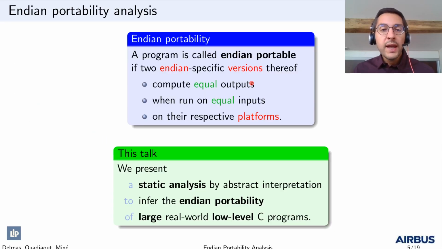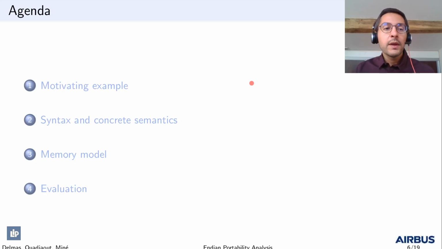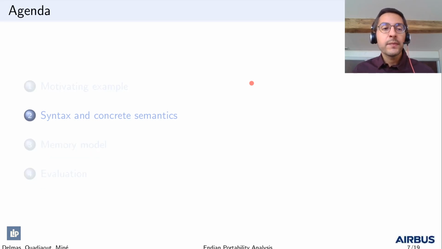We want to do Endian portability analysis. A program is called Endian portable if two Endian-specific versions thereof compute equal outputs when run on equal inputs on their respective platforms. In this talk, we present a static analysis able to infer the portability of large real-world low-level C programs. After the motivating example, let us describe the syntax and semantics of the language.